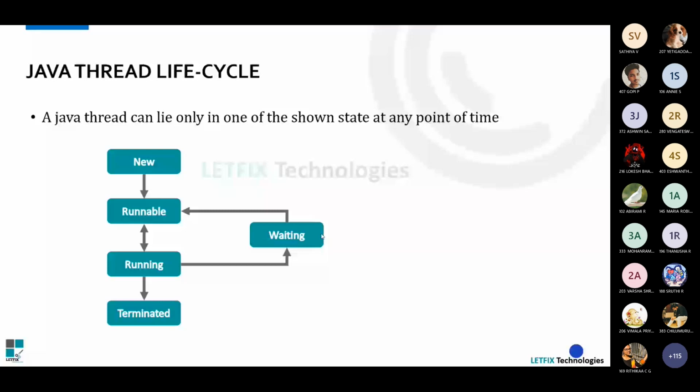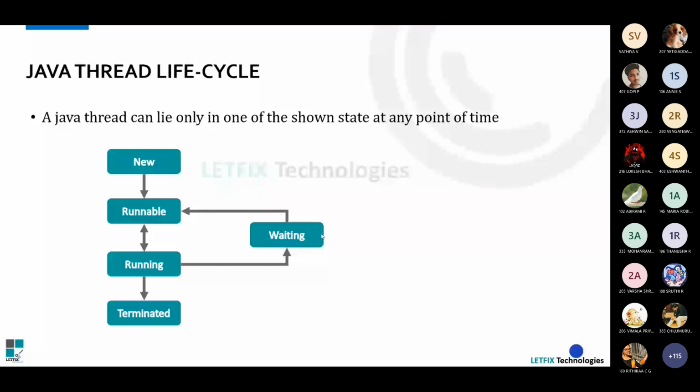And what if everything is functioning in a proper manner, and the function of the thread is completed? It enters into the terminated state. Once the task of the thread is done, it enters into terminated state. So these are the states, like I have explained.